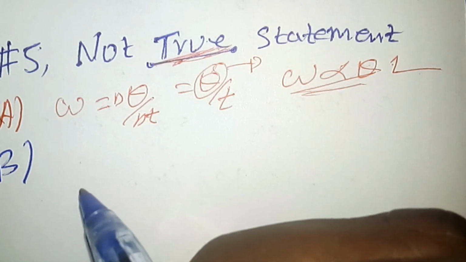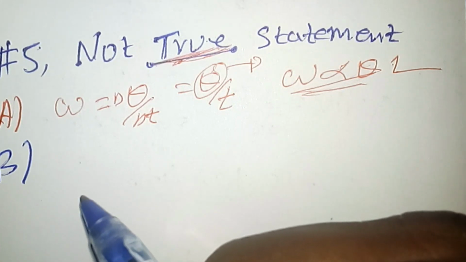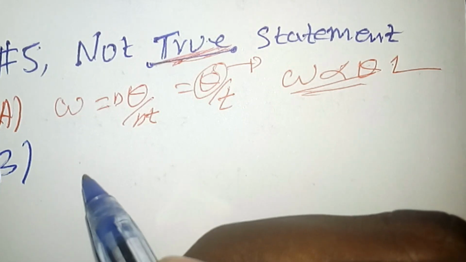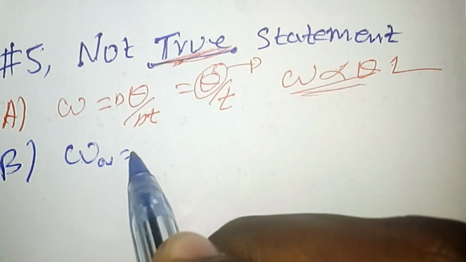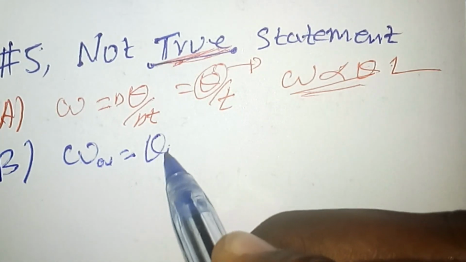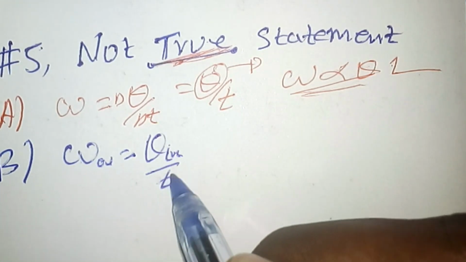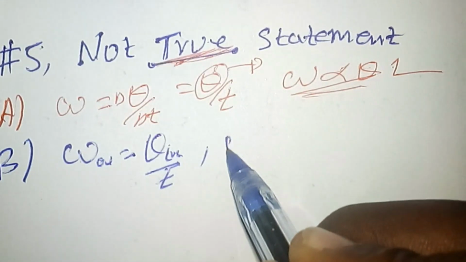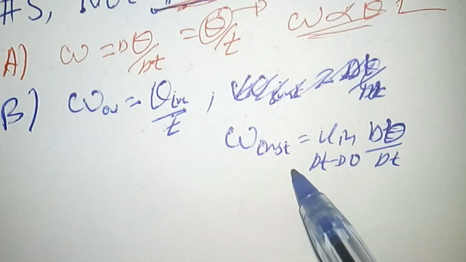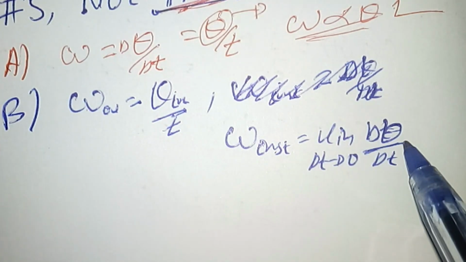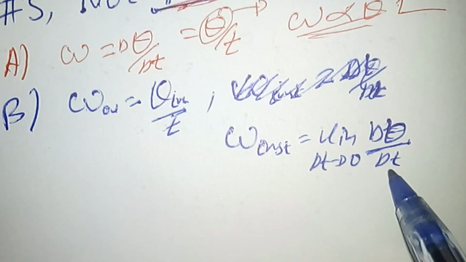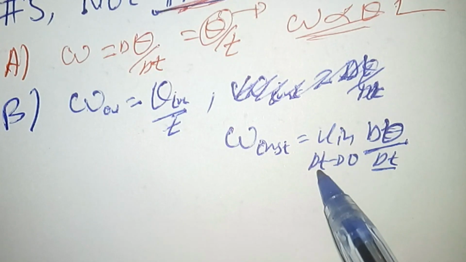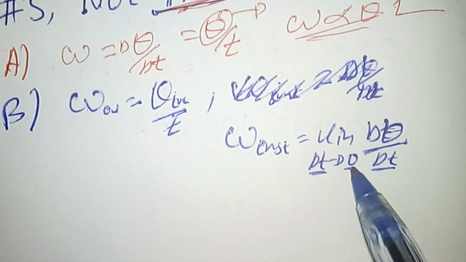Alternative B says that average angular velocity and instantaneous angular velocity are the same for a uniform angular motion. The average angular velocity is equal to the total angular displacement divided by the total time taken, and the instantaneous angular velocity is the limit of the change in theta, that is the change in angular displacement, with respect to time, as the change in t approaches 0.